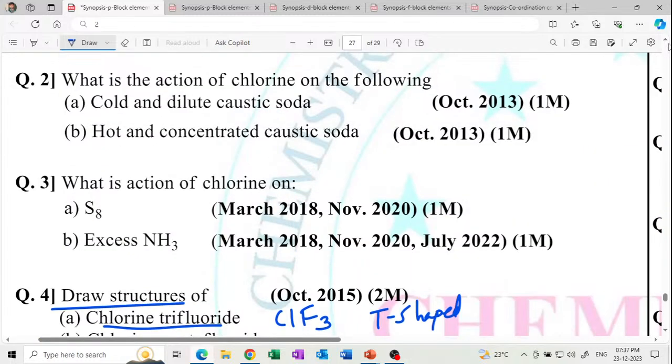What is the action of chlorine on excess ammonia? This is an IMP question. Mark this IMP. Chlorine reacts with excess ammonia, then what happens?